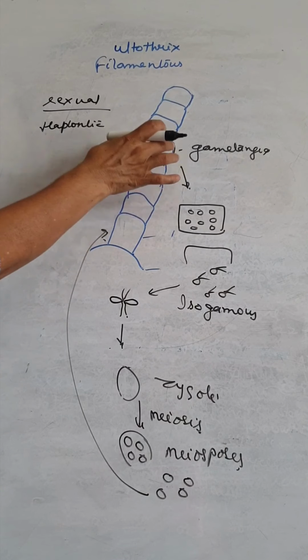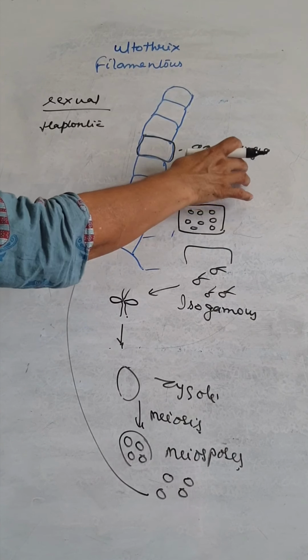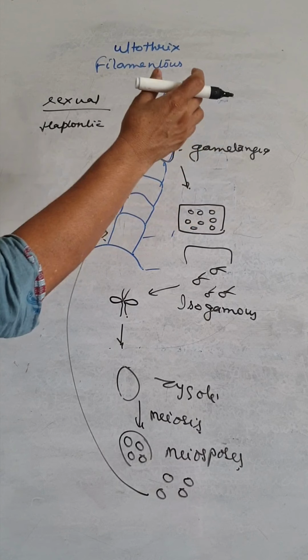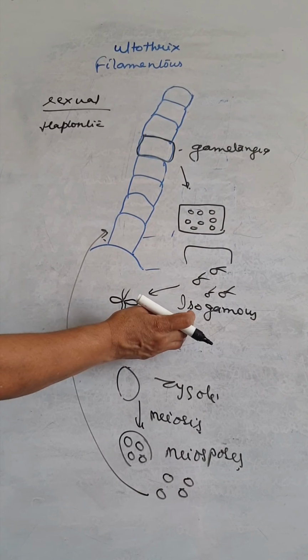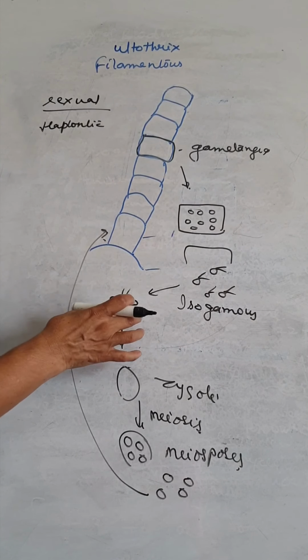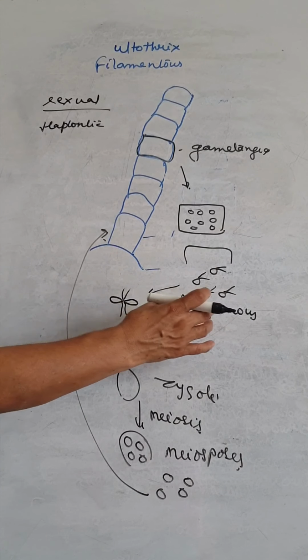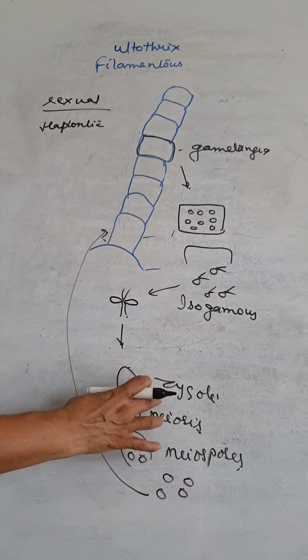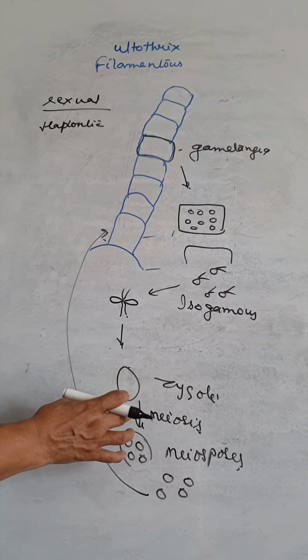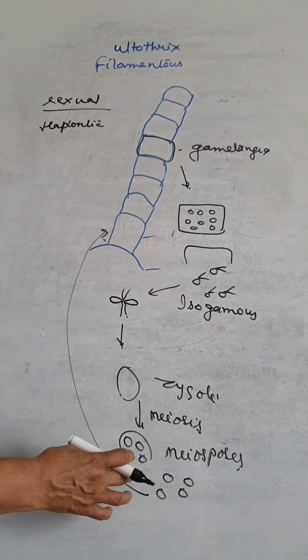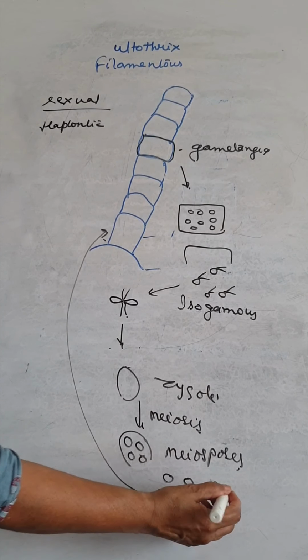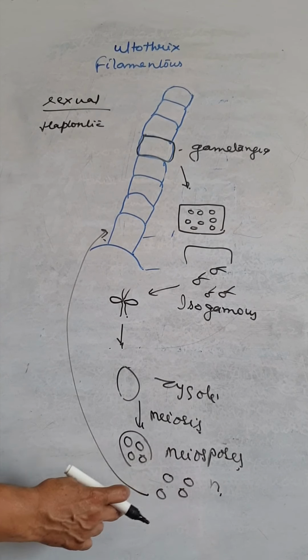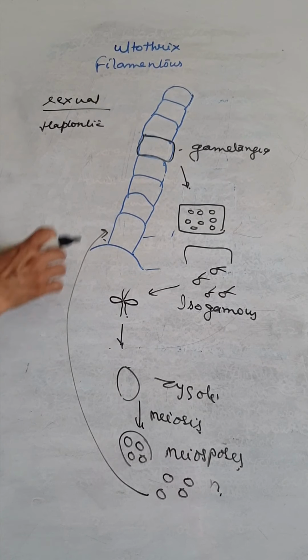One of the cells becomes enlarged and acts as a gametangium. The protoplasm divides and the gametes are formed. Two gametes of the same kind fuse, so they are isogamous. The fusion product is the zygote. Within the zygote, the nucleus undergoes meiosis and four haploid meiospores are formed that develop and give rise to the complete filamentous Ulothrix again.